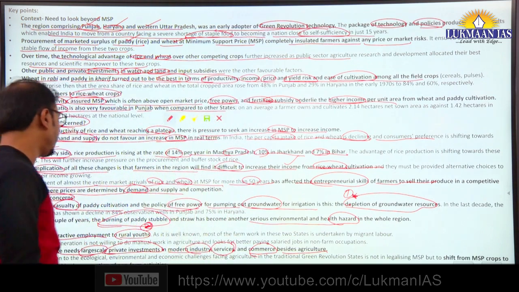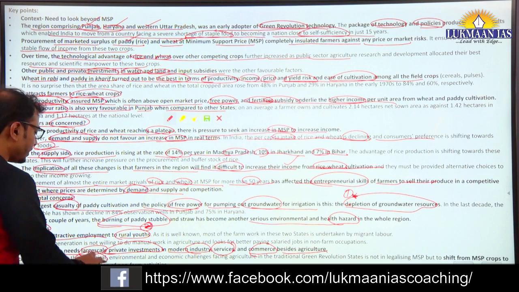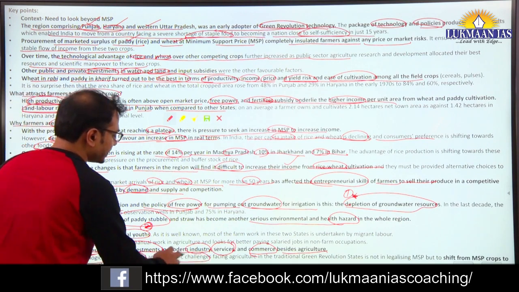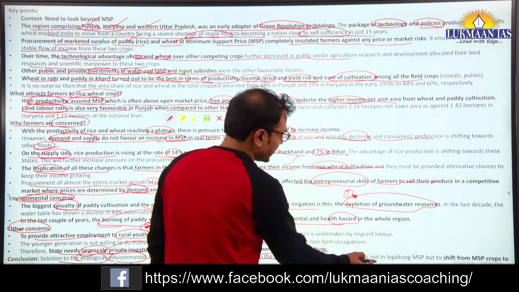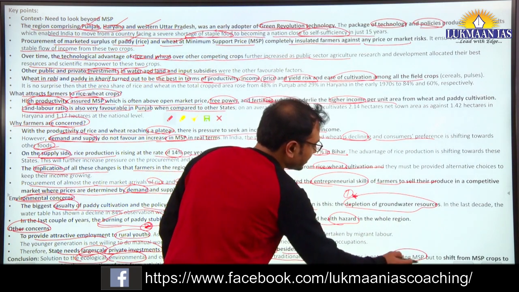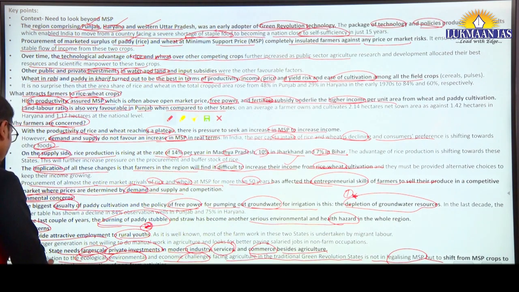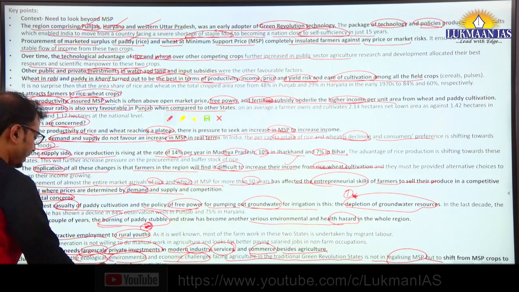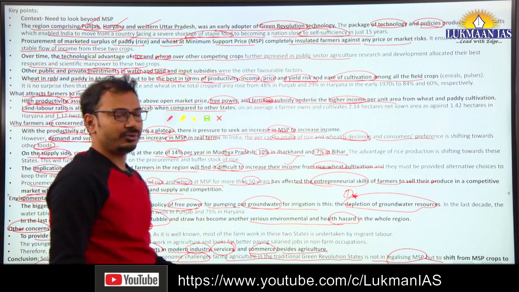Now this should be the way forward, that the solution to the ecological, environmental and economic challenges facing agriculture in traditional green revolution states is not legalizing MSP, but a shift from MSP crops to high value crops and the promotion of non-farm activities. This should be the way forward.